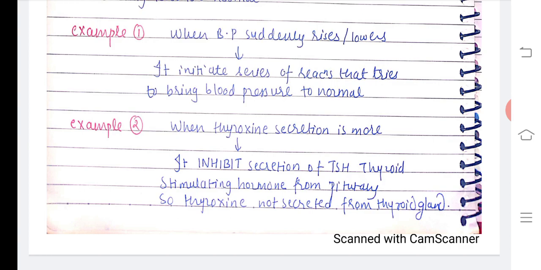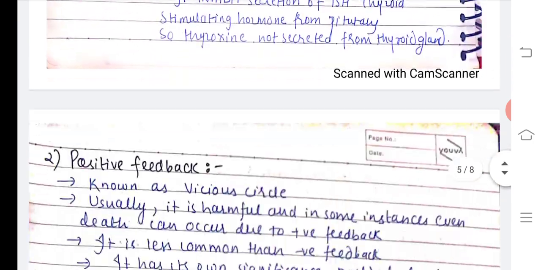And example number 2, when thyroxine secretion is more, it inhibits the secretion of TSH, that is thyroid stimulating hormone, which is released from the pituitary gland. So thyroxine is not secreted from the thyroid gland, and this is how it brings the thyroxine secretion to the normal level. So this is about the negative feedback mechanism.